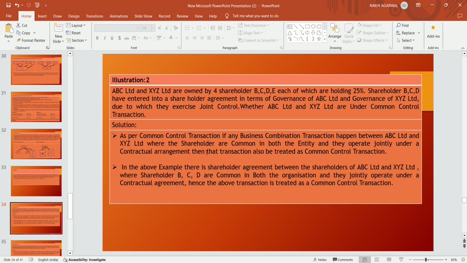In the above example, there is a shareholders arrangement between the shareholders of ABC Limited and XYZ Limited, where shareholders B, C and D are common in both the organizations and they operate jointly under a contractual agreement. Hence, the above transaction is treated as a common control transaction.